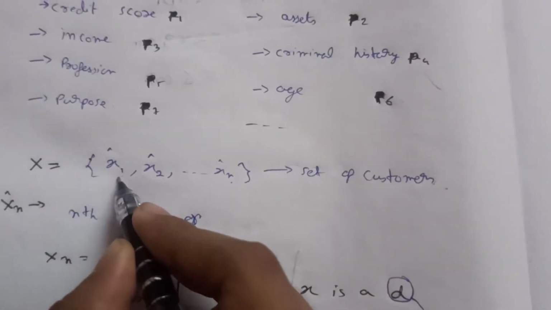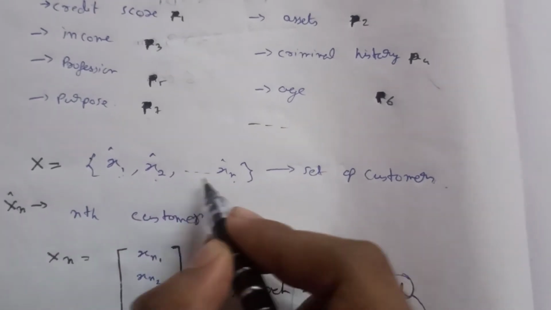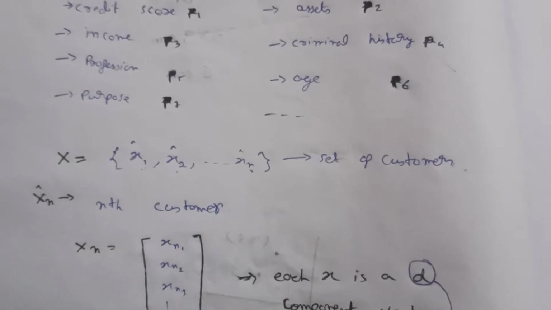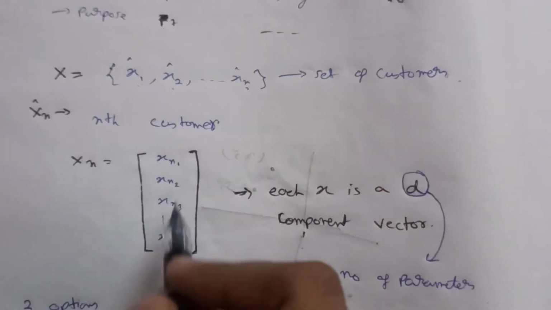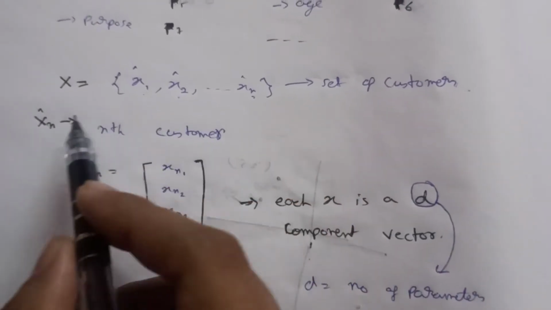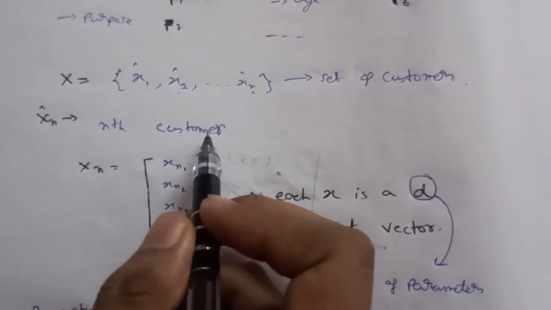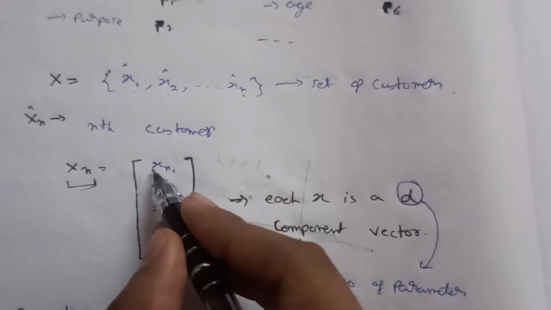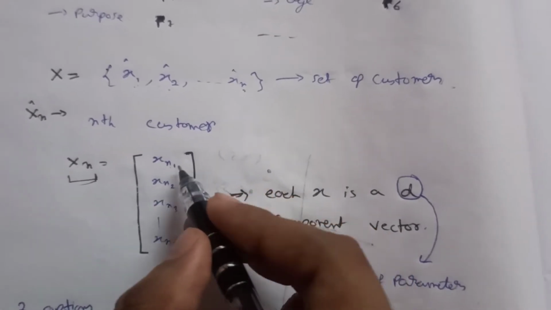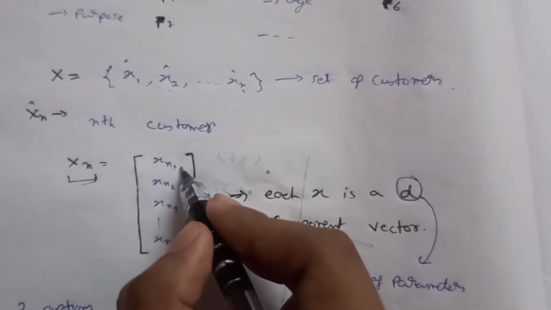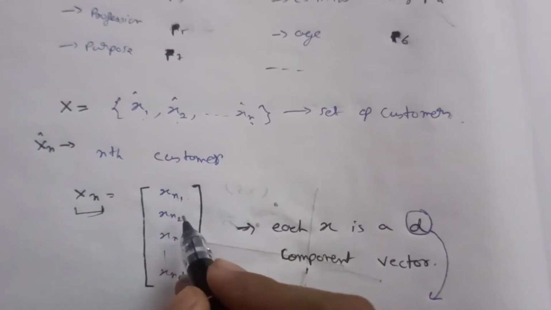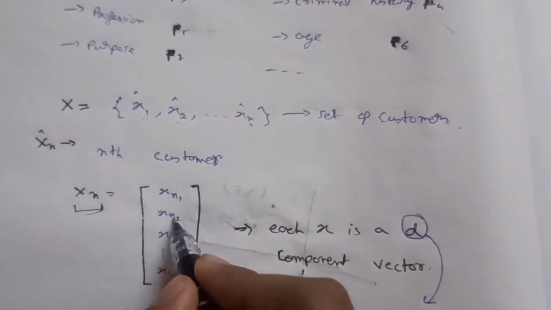So x1 is a customer, x2 is a customer, up to xn, these are all customers, and for every customer we have a vector of parameters. xn here is the nth customer. For xn, what are the values of the parameters? xn1, xn2. xn1 is the value of the first parameter for the nth customer, and xn2 is the value of the second parameter for the nth customer.